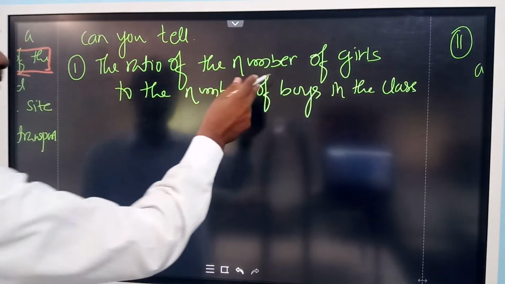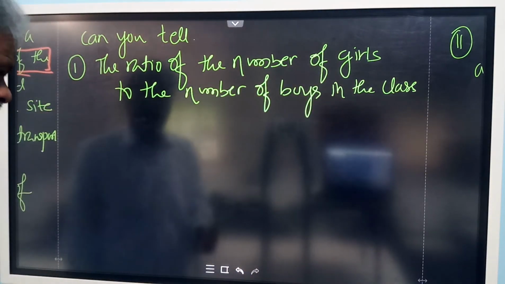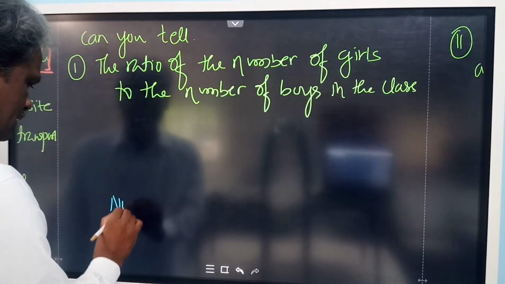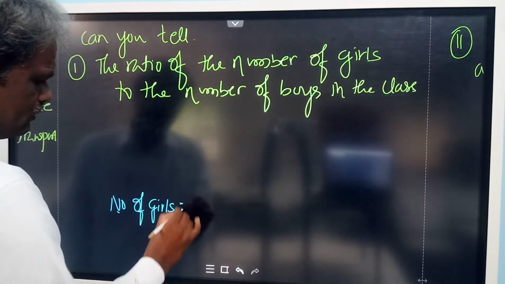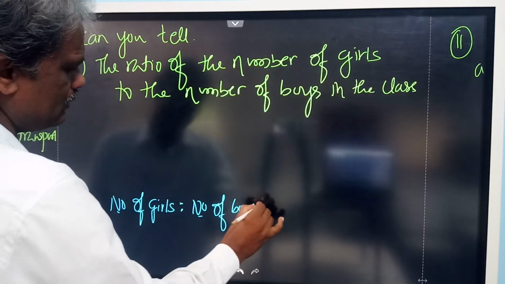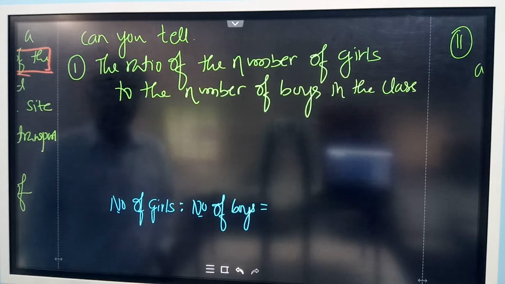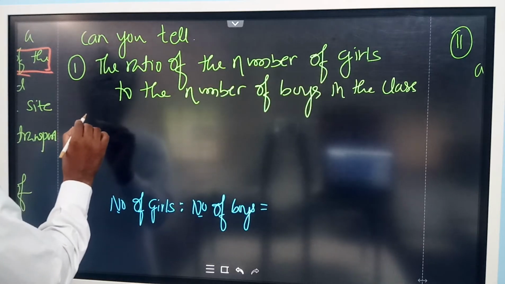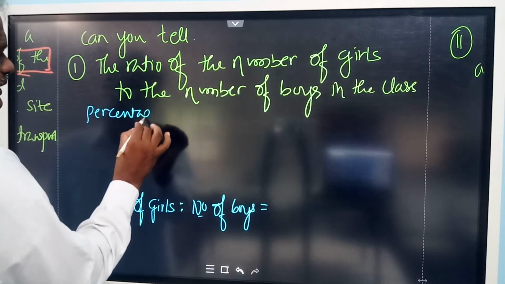The ratio of the number of girls to the number of boys in the class. You want to find out the number of girls to number of boys. Sir, 3:2. How will you get it? Sir, first we have to calculate the total number of students and then we can subtract the girls.